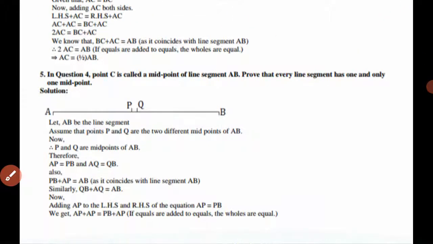Now after this, see question number 5. In question number 4, point C is called the midpoint of the line AB.